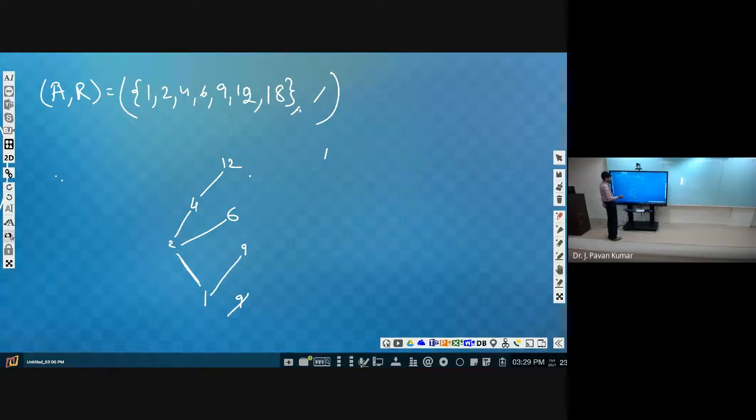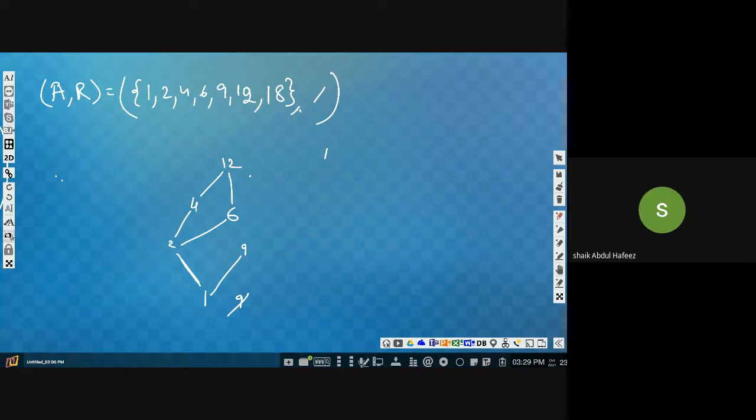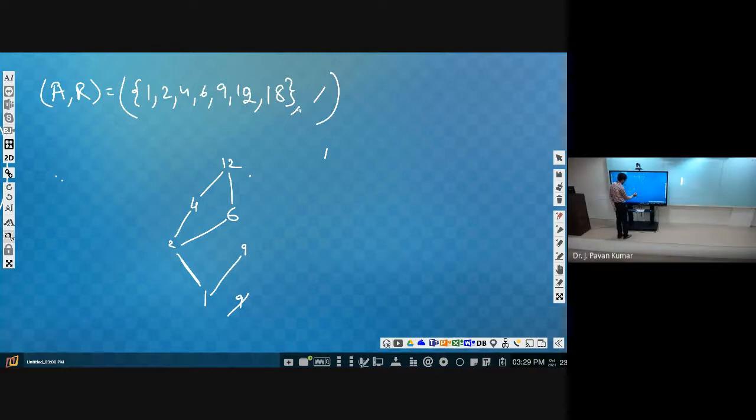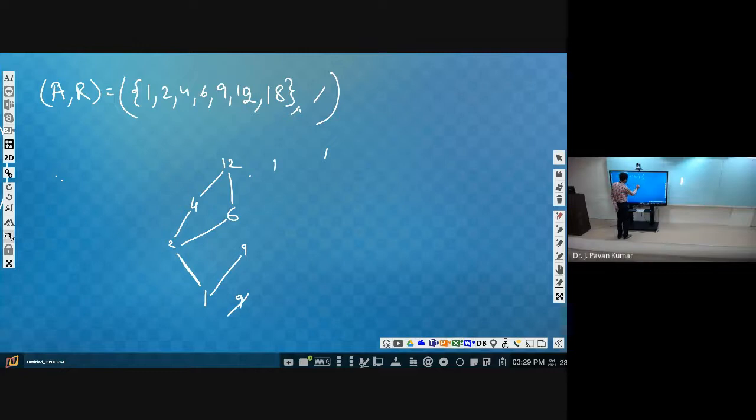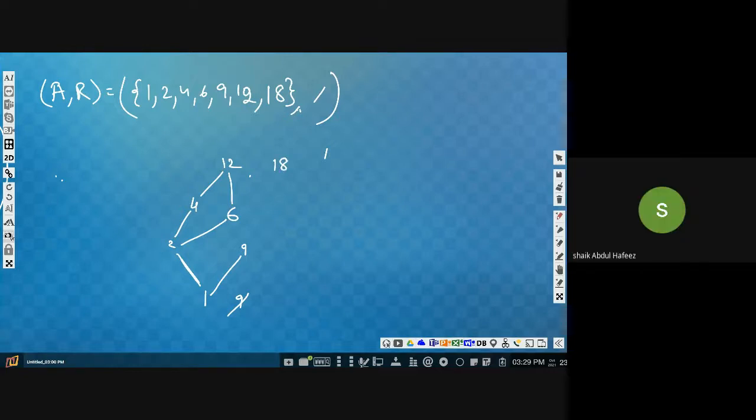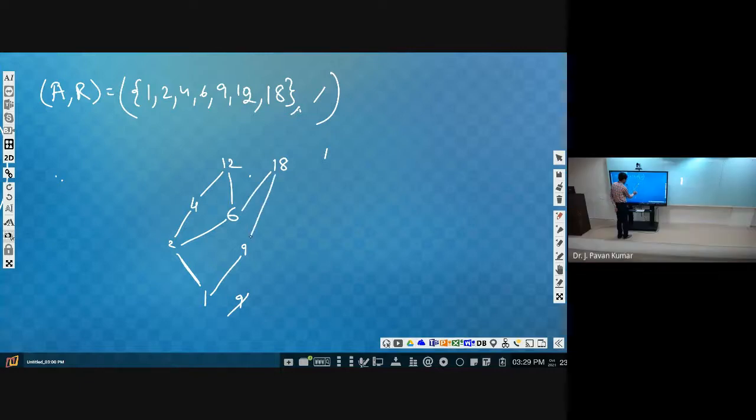Next, 12. Where should we keep 12? 12 we already kept there. Next, 18. 12 we should relate with 6, as 6 is related to 12 as well, right? Yes, sir. Next, 18, where should we keep 18? Equal to 12. Okay, 18. Then 6 to 18, 9 to 18.